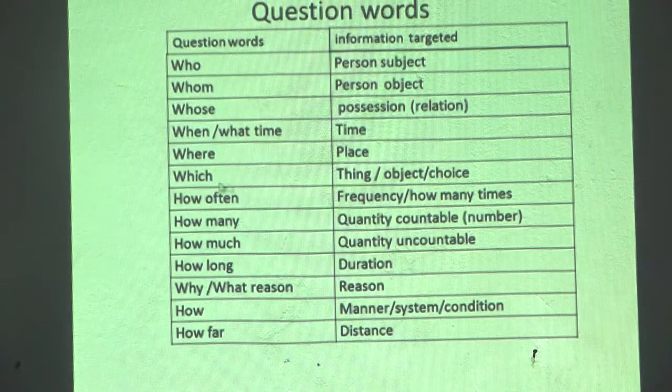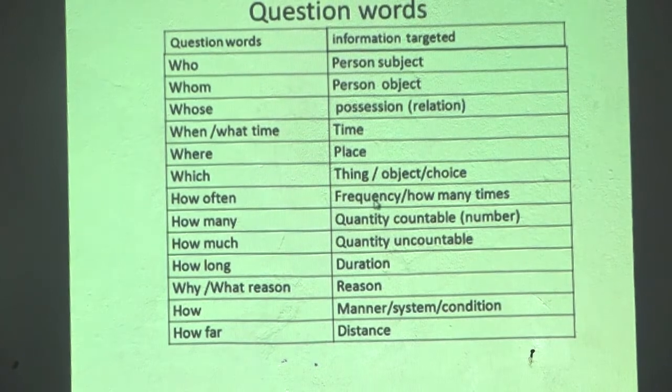Which is used for thing, object, or sometimes for choice. How often, this is a phrase of two words, is used for frequency. This refers to how many times.